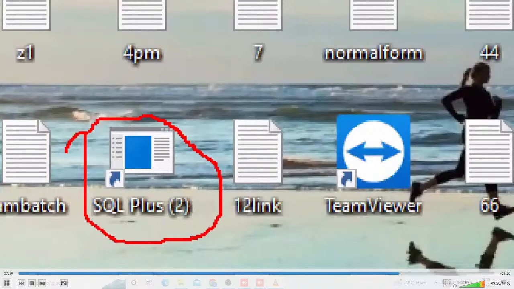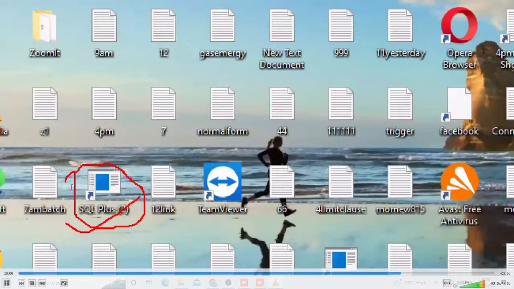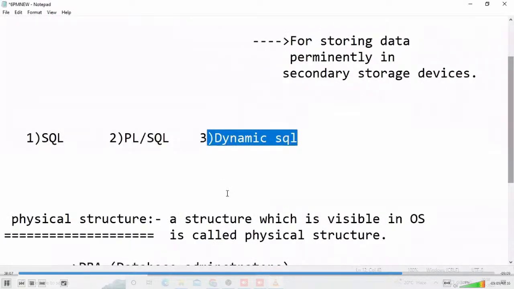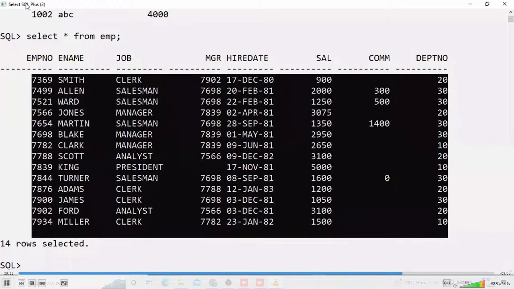SQL is a language, you have an idea. PLSQL is a language, some coding is there. Dynamic SQL is a language. Daily we are writing code. But unfortunately, another thing is there in my system here. SQL Plus is there. What is this?